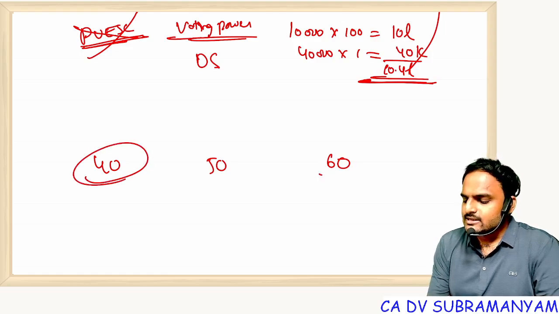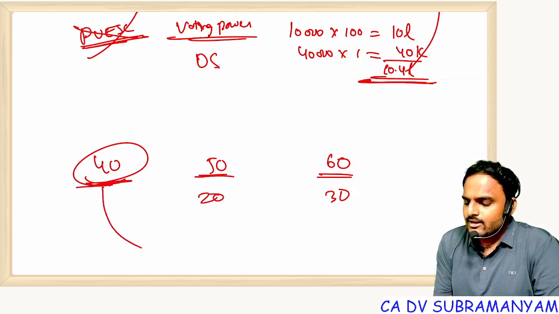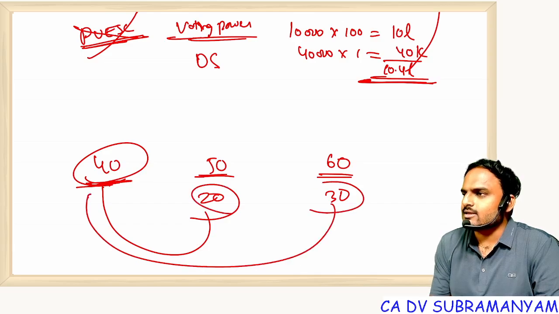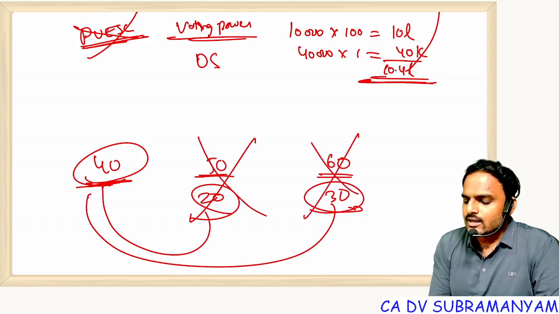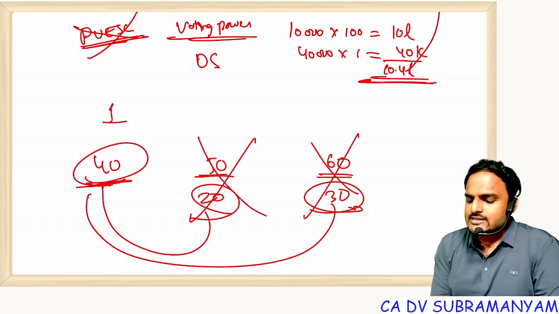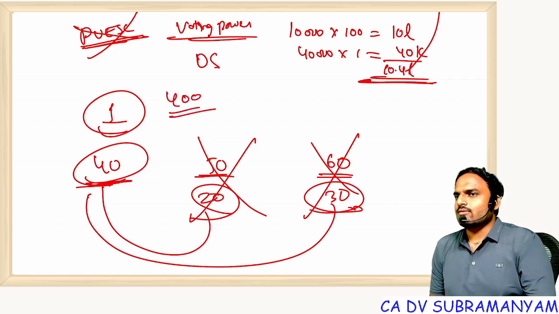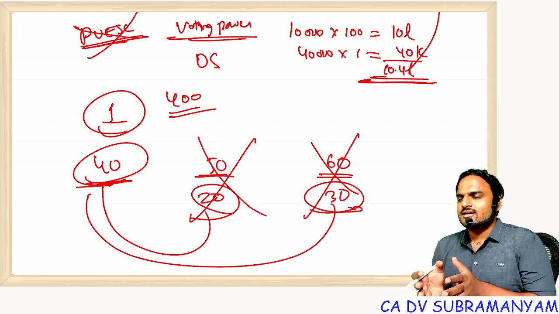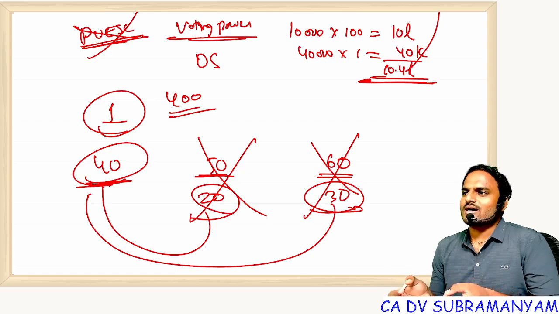Looking at this person, this fellow will make it 30, this fellow will make it 20. Now what will this person do? He will buy all the things at 20, all the things at 30. By this, the supplier count will come down to one. Once he becomes a monopoly, he will fix a price of 400 rupees. Have you watched this kind of shorts? At least. Sure? Assumption or true?